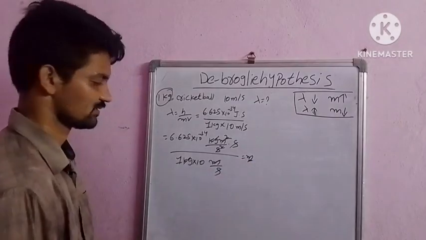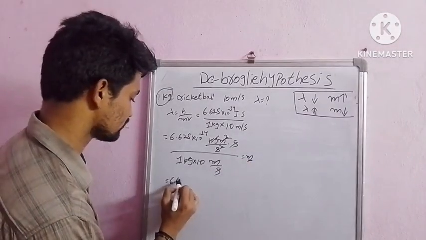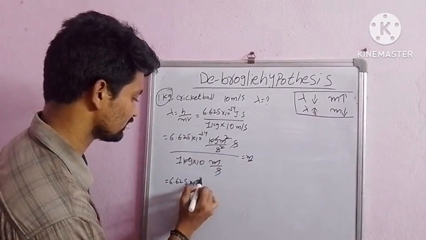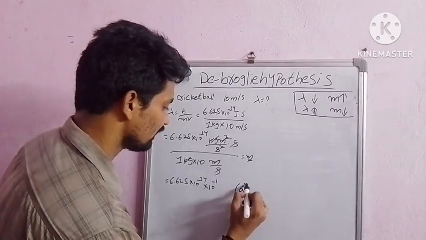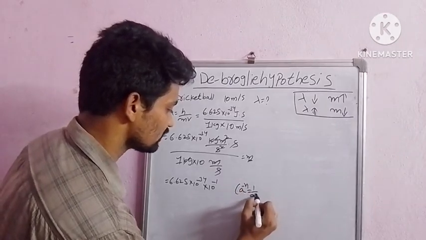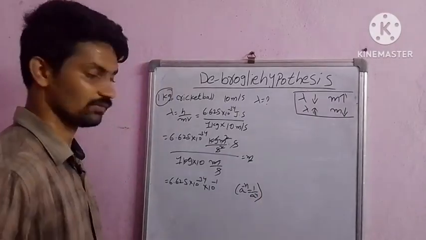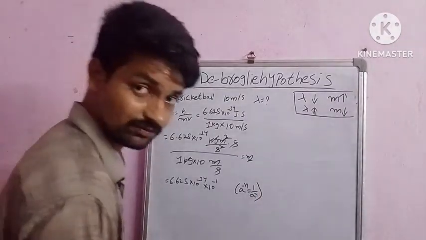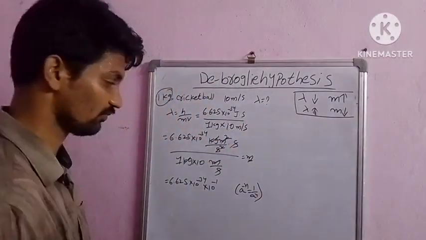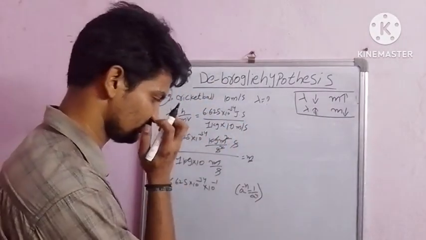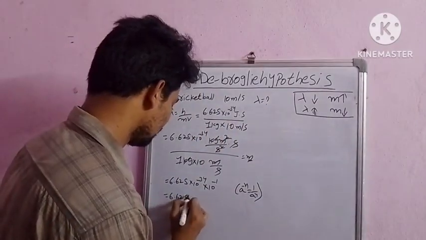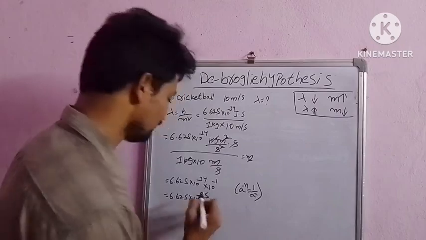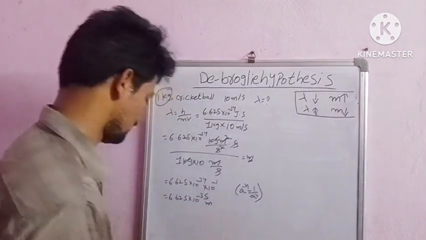Meter remains. And 6.625 into 10 to the power of minus 34 into 10 to the power of minus 1. A to the power of minus n is equal to 1 by a to the power of n. So, 6.625 into 10 to the power of minus 35 meters.